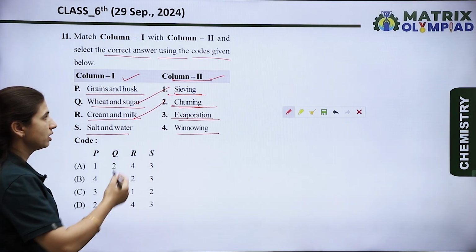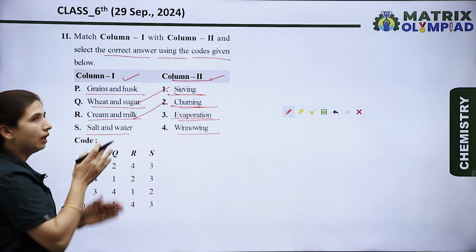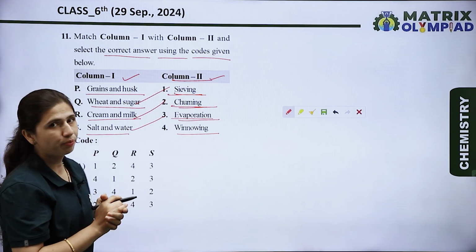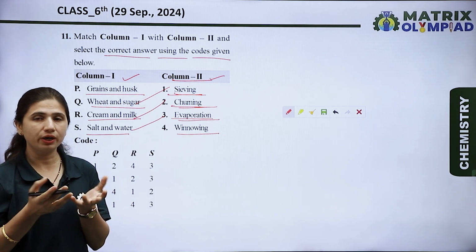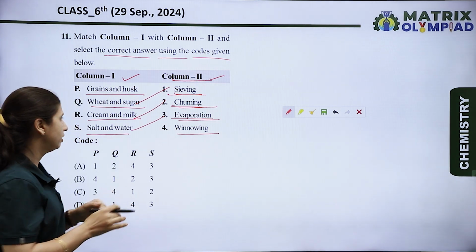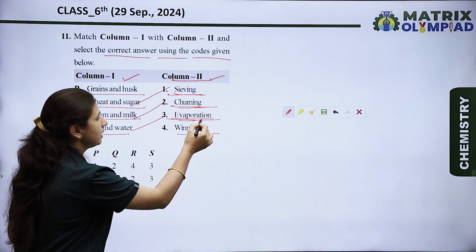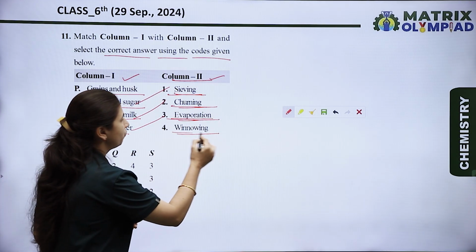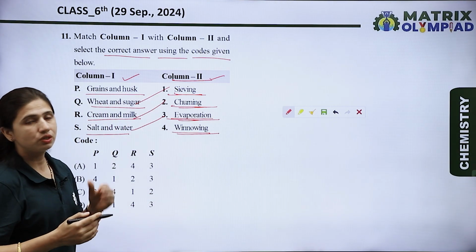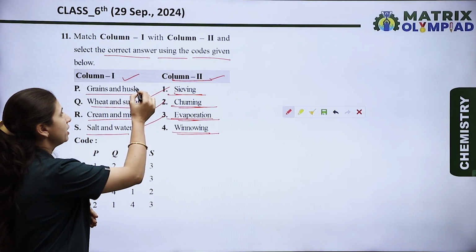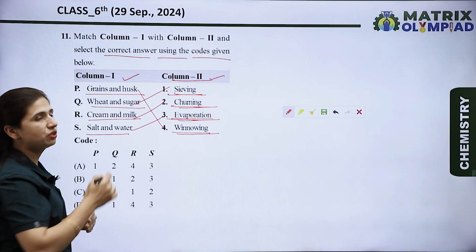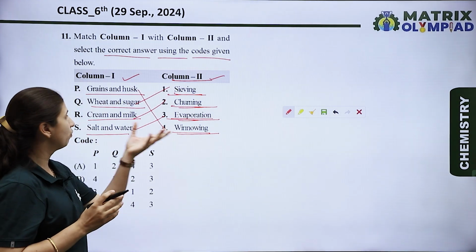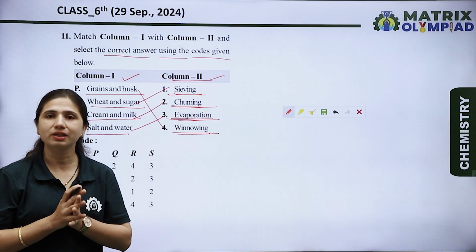The evaporation process is a good method for the separation of salt and water, because by evaporation the water evaporates and the salt remains, so salt and water are easily separated. And now last, winnowing. By the winnowing process we can easily separate grains and husk, because grains are heavy substances and husk are fine, lightweight particles. So by winnowing we can easily separate the grains and husk.